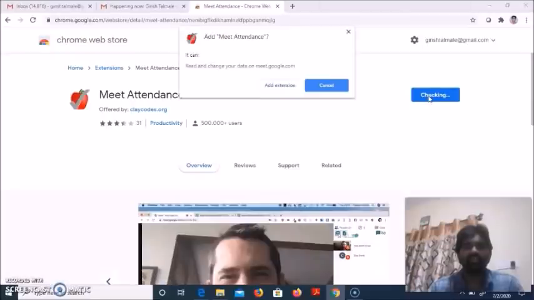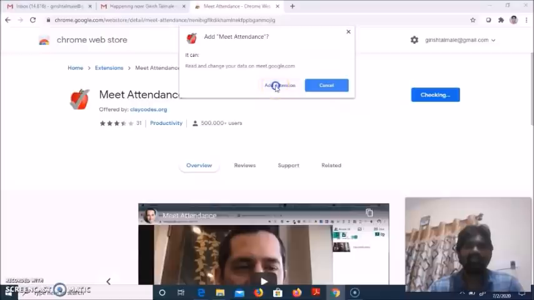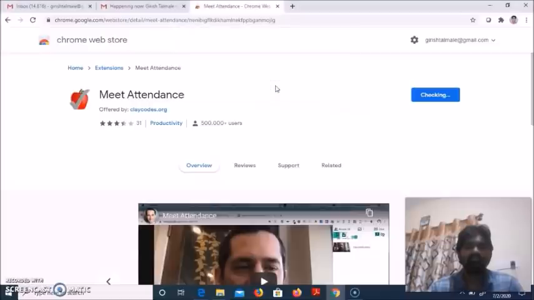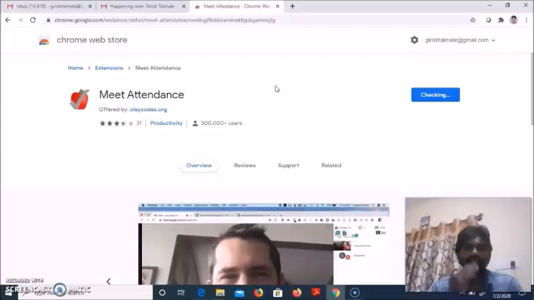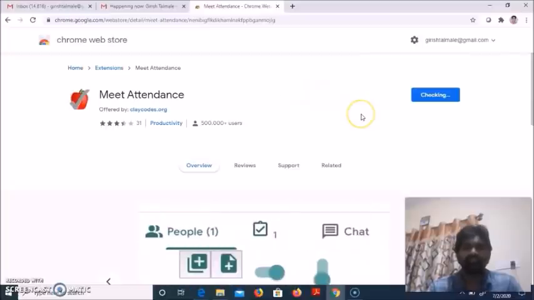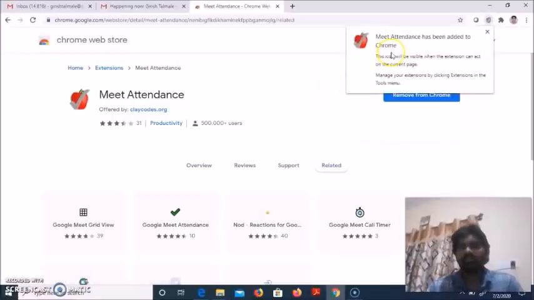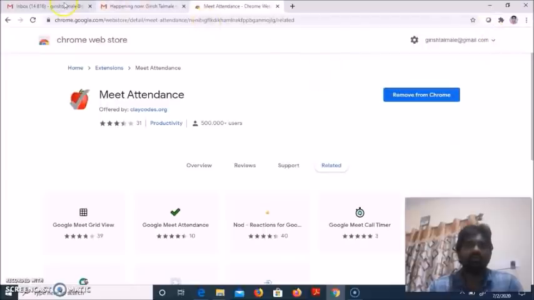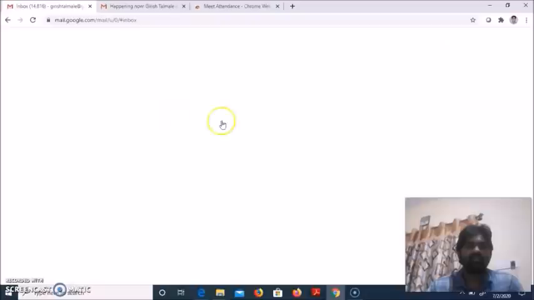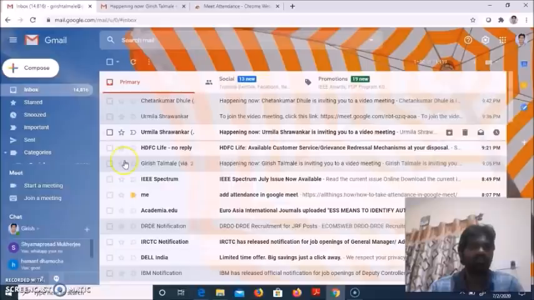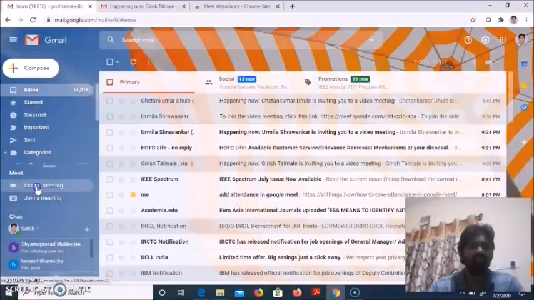Now it is checking for authentication. Just click on Add extension to the Chrome. Once it gets added, it will display a message. So now the Meet Attendance has been added to the Chrome. So just close it, and now we are going to start our Google Meet. So this is my Gmail account. You can start your Google Meet directly from the Gmail account. Start the meeting. So here I am going to start my Google meeting.